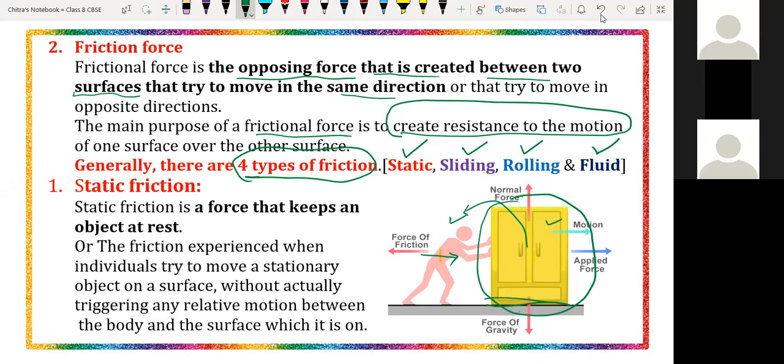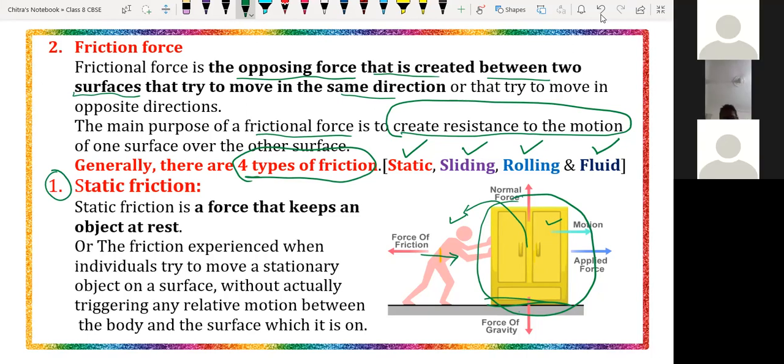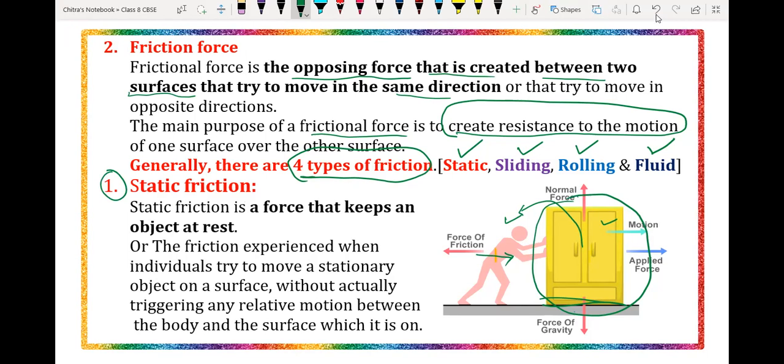We will discuss all these points one by one so that we understand the first force, the static friction. Okay, the static friction force. Understood, everyone? Yes, sir. Okay, see, static friction force is nothing but the force that keeps an object in the rest condition. This is the force which is responsible for keeping an object at rest. That force is called the static force.